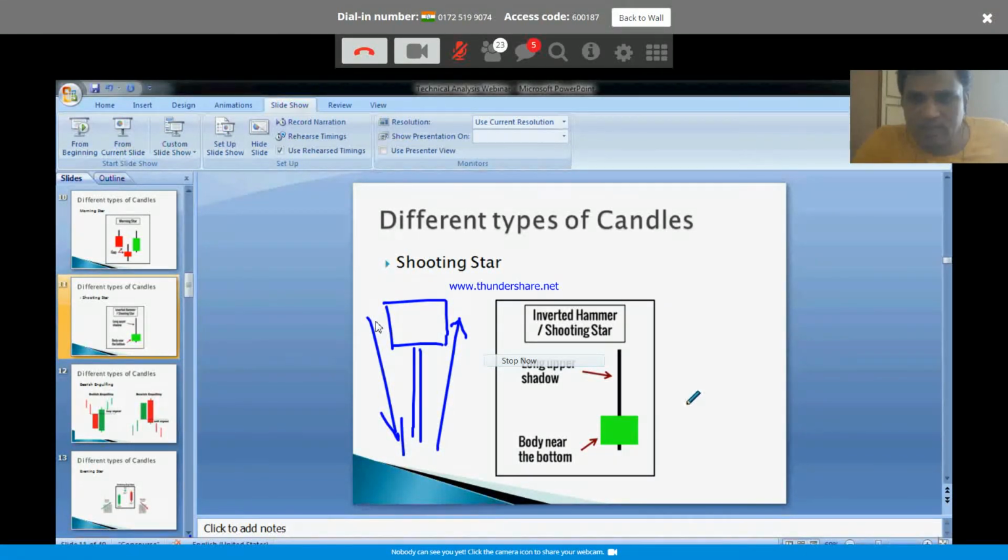What happened here initially? Bulls tried to take control and bought it aggressively, so price moved all the way high. Let's say price is moving like this. But on the same specific day, or whatever candle time frame you are referring to, bears came back into the picture and sold it aggressively. This is the high of that specific day, but it sold off and closed pretty much close to the opening price. Let's say this is the opening price, and this is the closing price.